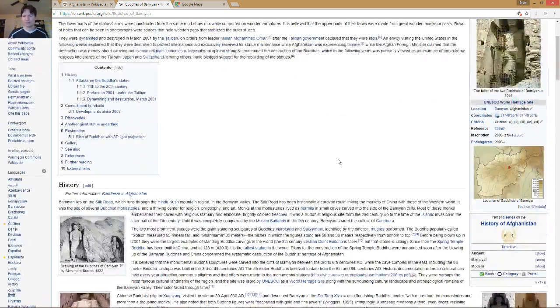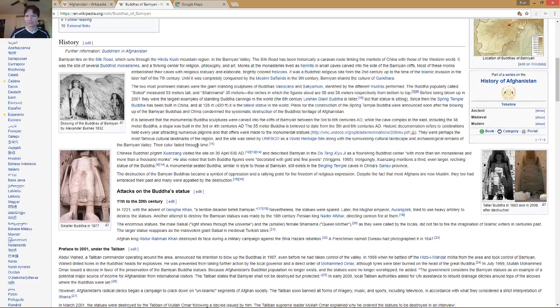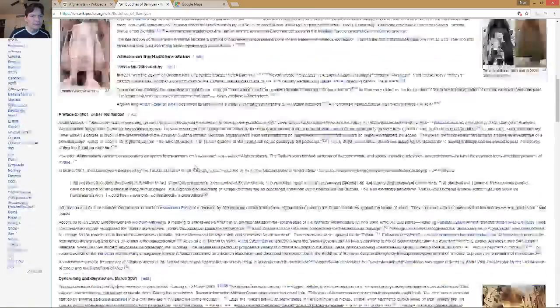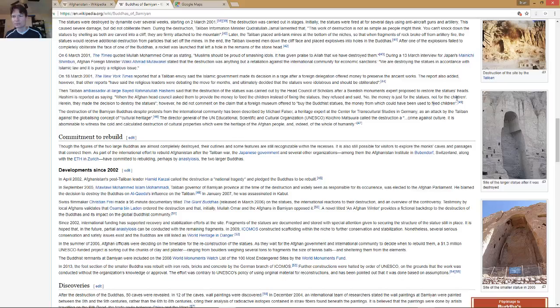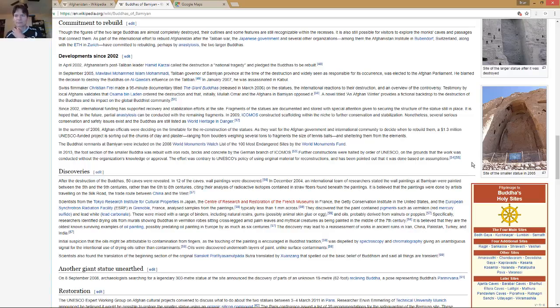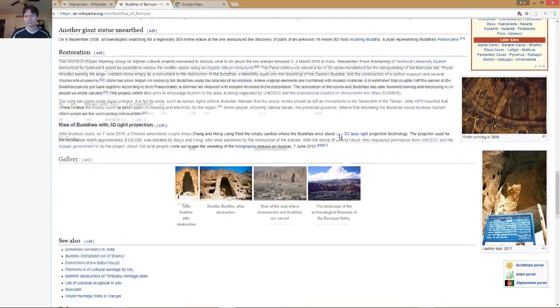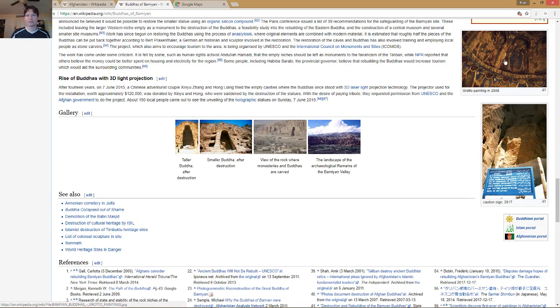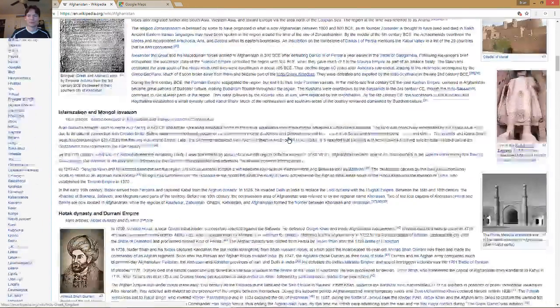Yeah, that's pretty cool. That's pretty cool Buddha. Okay, so there's a couple Buddhas right there in, where is this, Bamiyan? So unfortunately it's had some troubled past, but still pretty cool to go check out, I think. Got some awesome painting and all that. Cool. So yeah, that'd be a fun place to go.